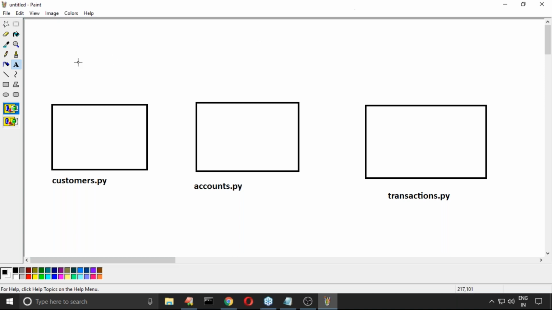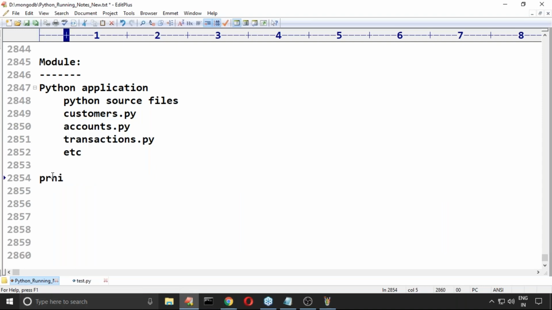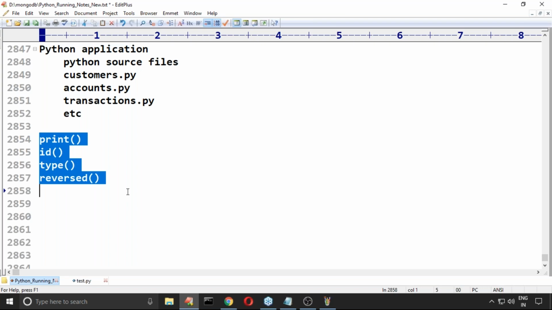Now for these, there is a variable or function which is required. Assume that some function is required. Best example: we are already aware that print is one function, id is a function, type is a function, and next reversed is also one function. All these functions are by default available in Python. Python itself provides these inbuilt functions.